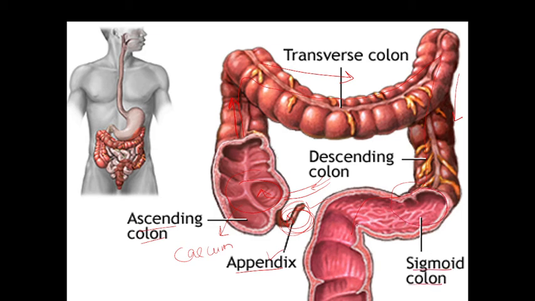The sigmoid colon stores the undigested material in the rectum. This is the rectum, and when it becomes filled with undigested material, it is expelled through the anus. This is the large intestine, and the position of the digestive system in our body is like this: mouth, esophagus, stomach, small intestine present here, and then large intestine, ascending colon, transverse colon, descending colon, sigmoid colon, rectum, and this is the anus.